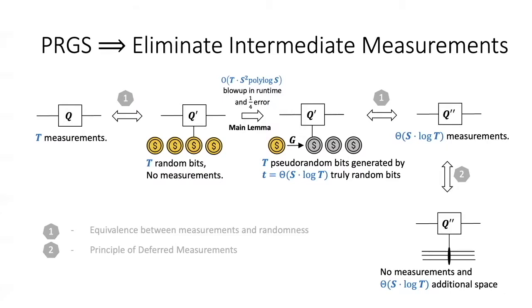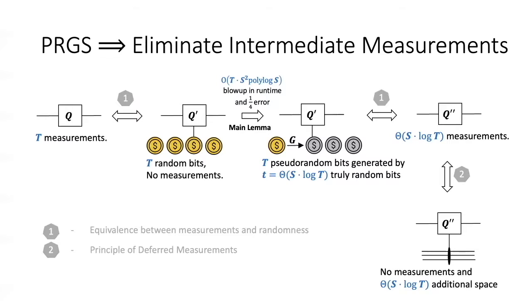We then use our pseudorandom generator to replace these T uniformly random bits by T pseudorandom bits, which contain only S log T truly random bits. This incurs only a small blow up in the running time and a small error. We then again use the equivalence between measurements and randomness to replace these S log t truly random bits by S log t measurements.